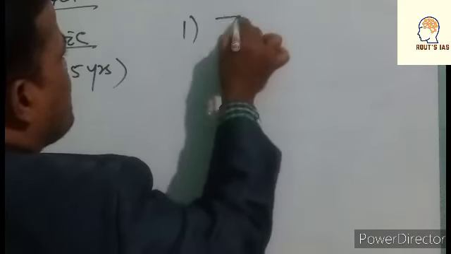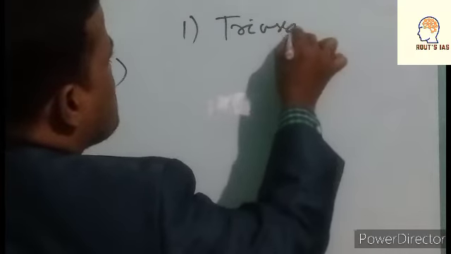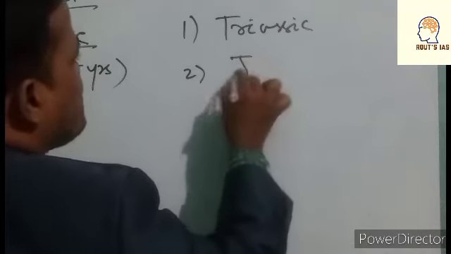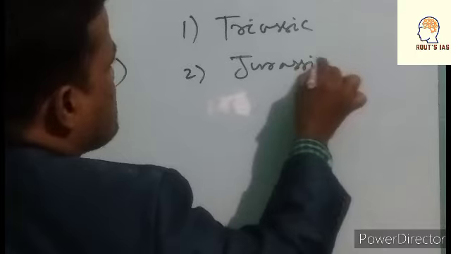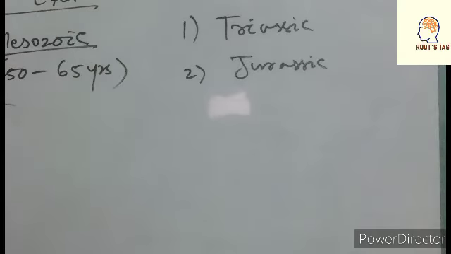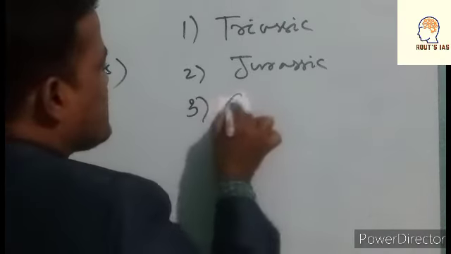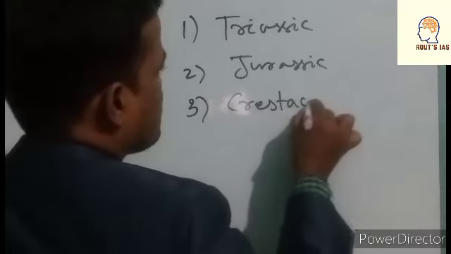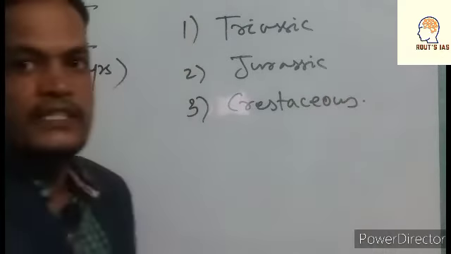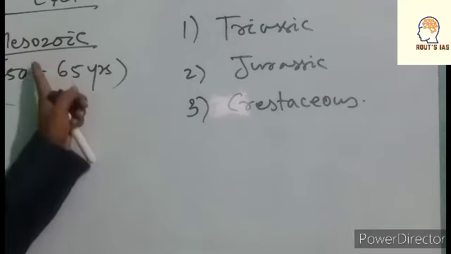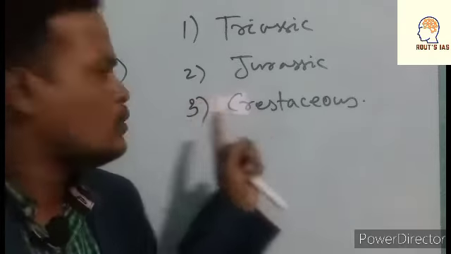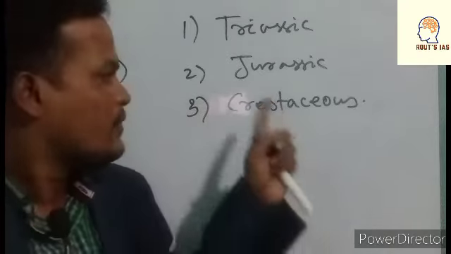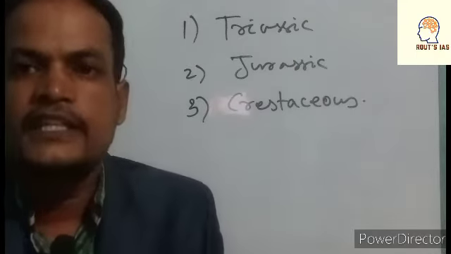Number 1, Triassic. Number 2, Jurassic. Okay friends, the Mesozoic era, which belongs to the period 250 million years ago to 65 million years ago, is divided into three epochs.